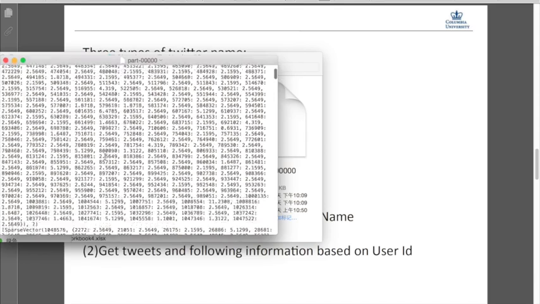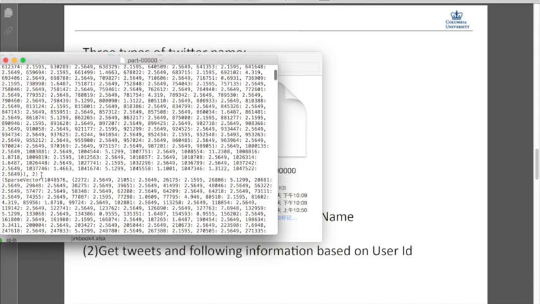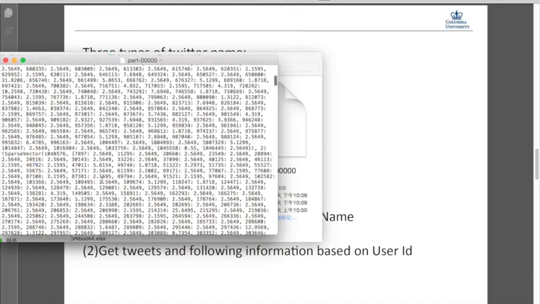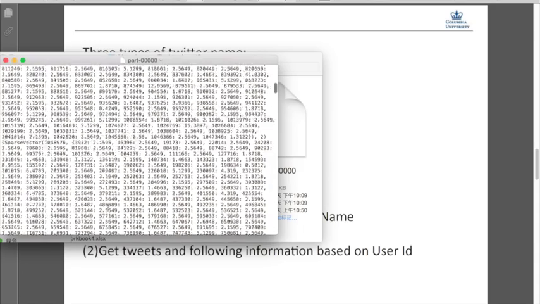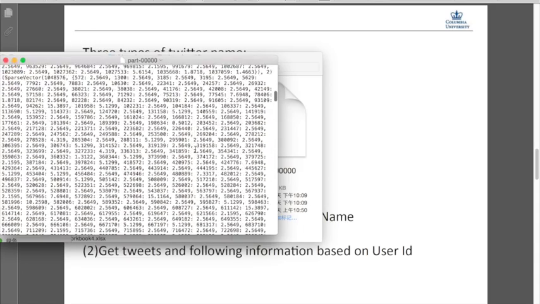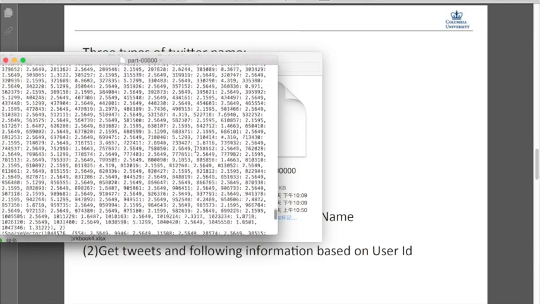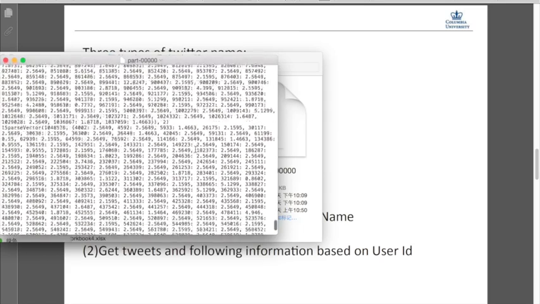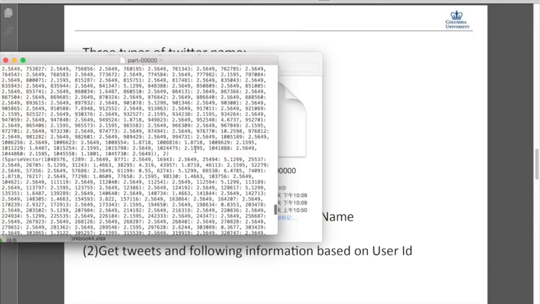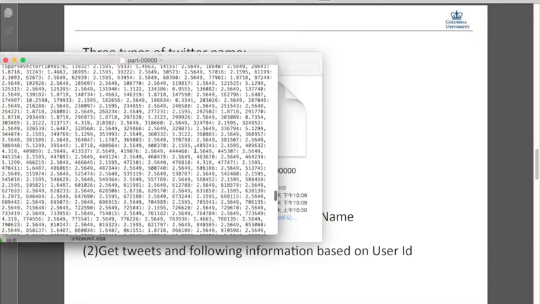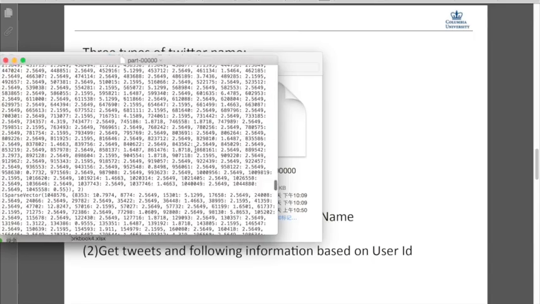Okay, for example, for this group, most people are clustered into cluster 2, and I believe there exist some people in different groups. Just be patient.